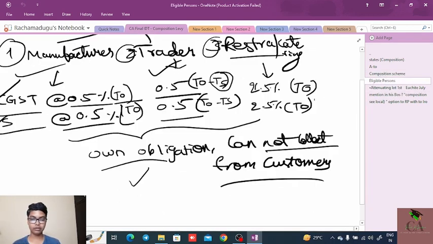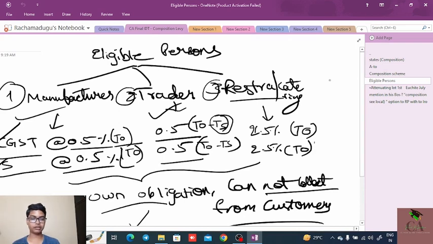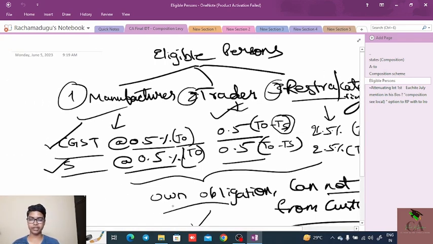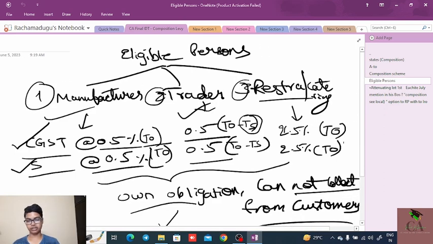Next one, the persons who are eligible are categorized into 3. One is manufacturer, second is trader, and third one is restaurant or catering services. Manufacturer needs to pay the GST at the rate of 1%, that is 0.5% of the CGST, 0.5% of the SGST. Whereas the trader needs to pay the GST of 1%, that is 0.5% of the CGST and 0.5% of the SGST.